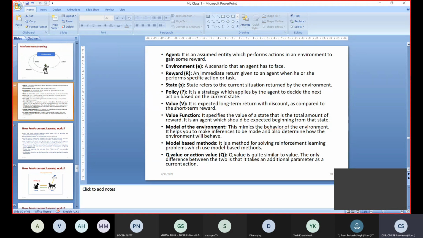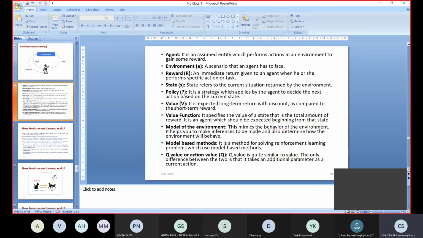So at the end of several state changes, what is the final outcome? That long term value, meaning its output, is what we are checking. Next is value function. It specifies the value of a state, that is, the total amount of reward an agent can expect from the beginning state to the end state.